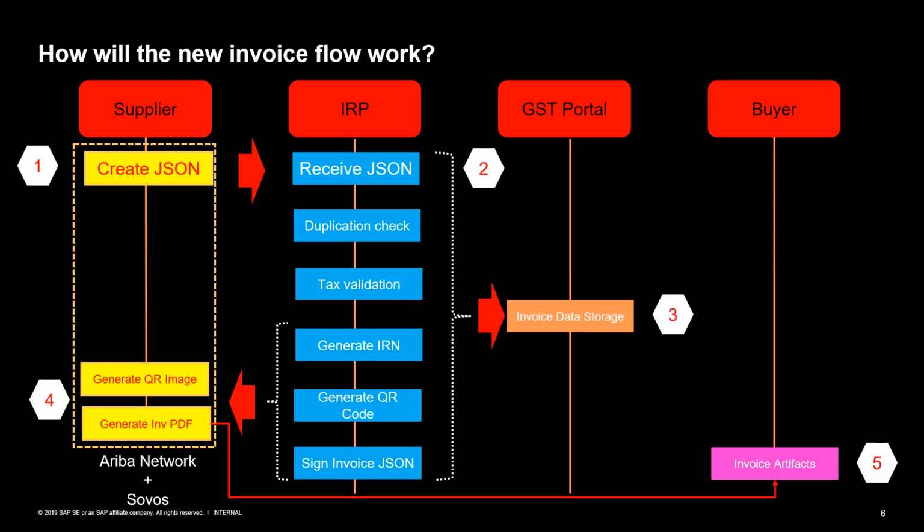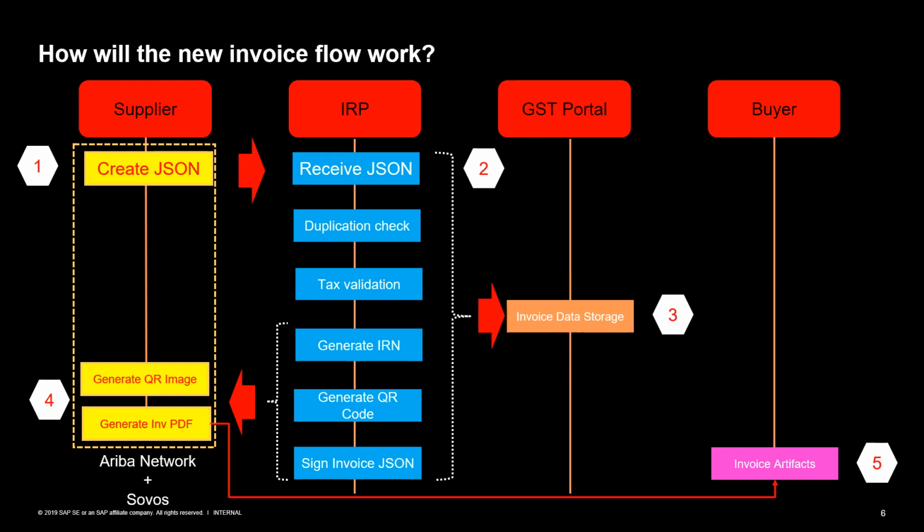But if the invoices fail because of any validation errors with the IRP, the invoices will be sent back to the supplier saying that this invoice is rejected and you have to correct the invoice. There is a problem, the tax percentage is wrong, or this invoice already exists with the IRP. So those type of hard validations, which stop the invoice from being submitted to the GST portal, are done at the IRP level.